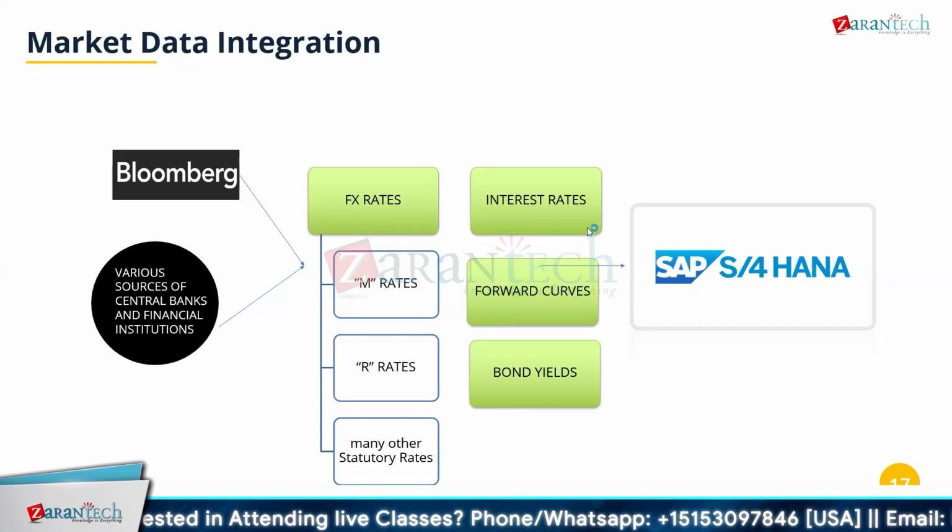So then we spoke about interest rates and forward curves and bond yields. These are nothing but different types of floating rates that we can use for integration with Bloomberg, where we can actually automate the floating rates. Because floating rates is something that you always don't know, right? That depends on the market rate, because that is the rate which the central banks give. So those things also you can integrate using an external partner.